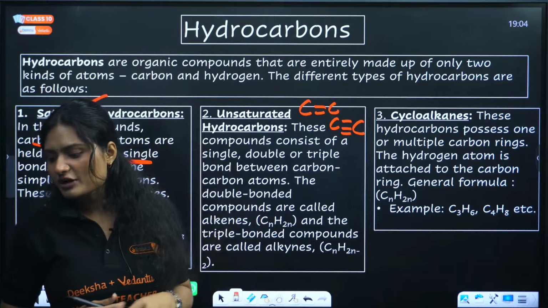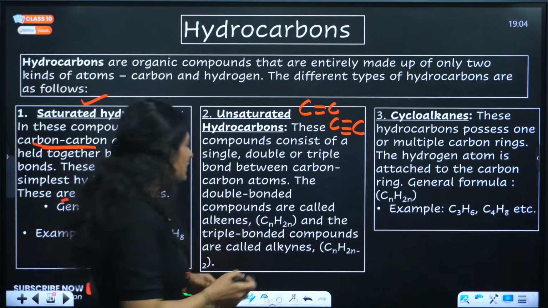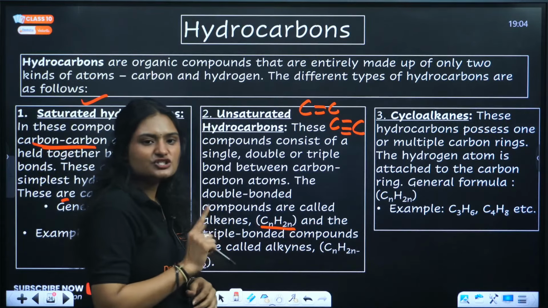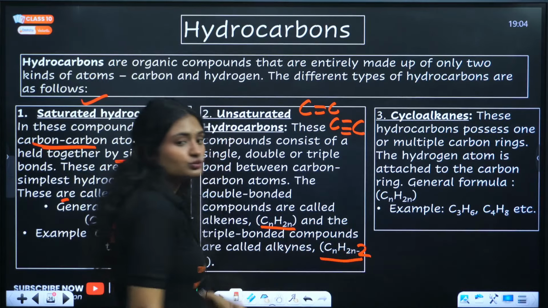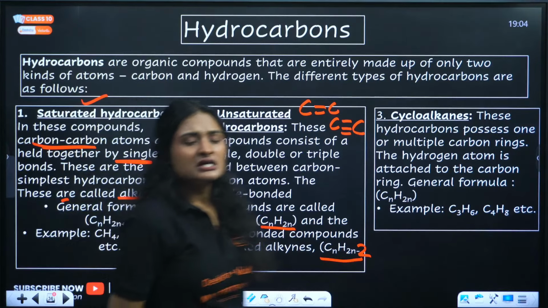Now what is the general formula of alkene? The general formula of alkene is CnH2n, and the general formula of alkyne is CnH2n-2. Clear?